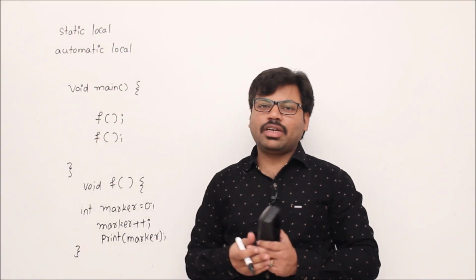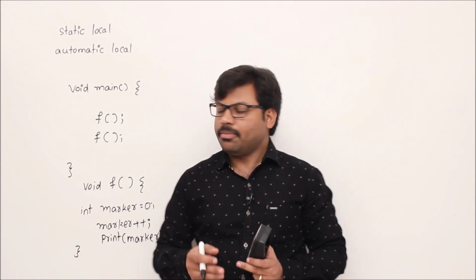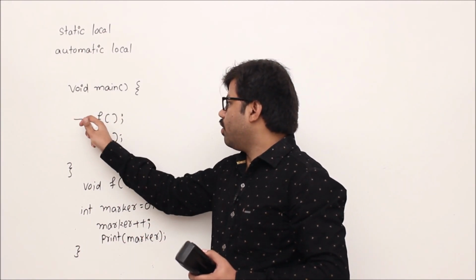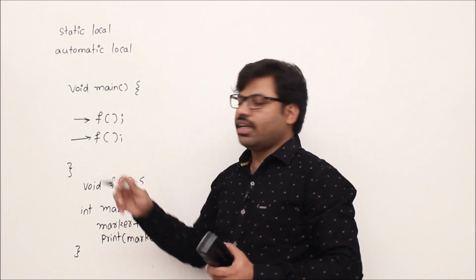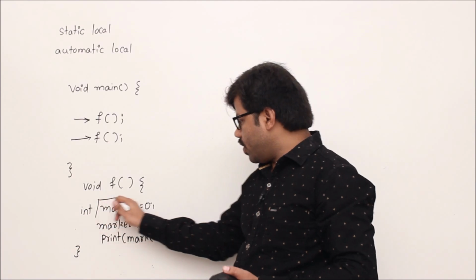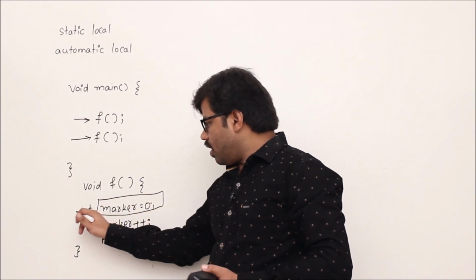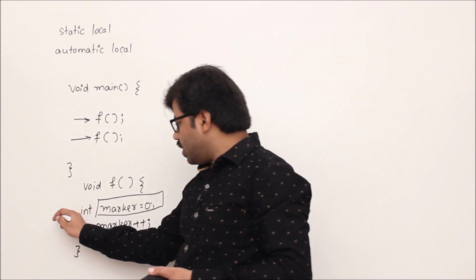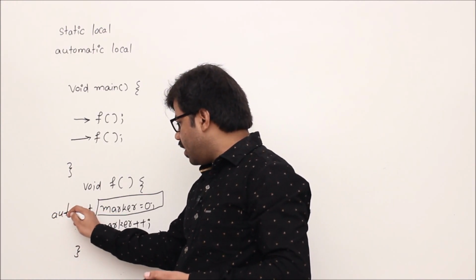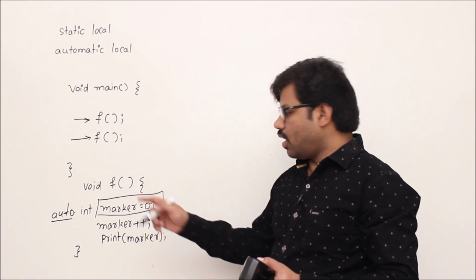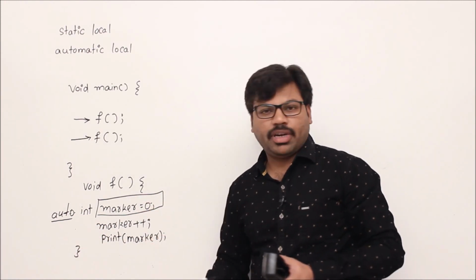Let's understand the difference between a static local variable and an automatic local variable with an example. In the main program, I have called function f 2 times. Then what will be the output if the variable is an automatic local variable? Sir, but you did not mention that it is automatic. The default is automatic. If you want to mention it so that everyone can understand, you write auto. If you don't write auto also, the default is auto. Now that is an automatic local variable.